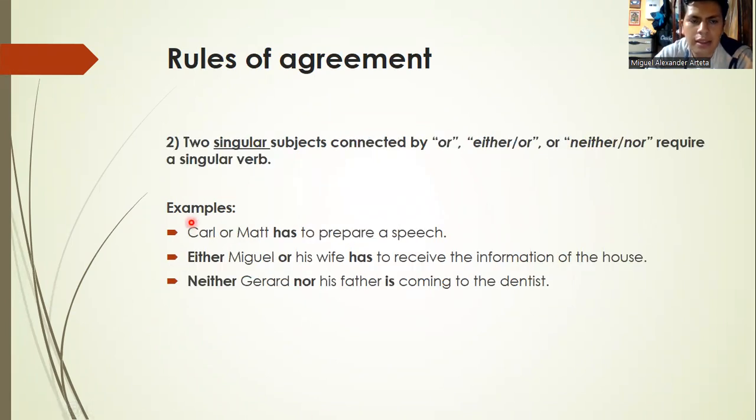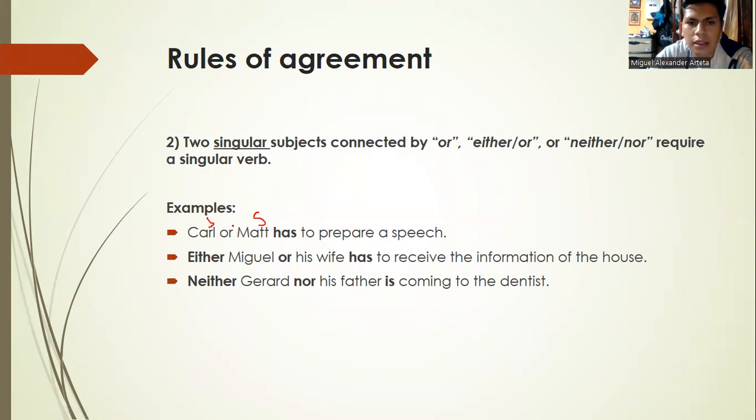The next one says two singular subjects connected by or. Either or neither nor require a singular verb. Two singular subjects, in this sentence. Let's see. For example, car is a subject, or math also is a subject.